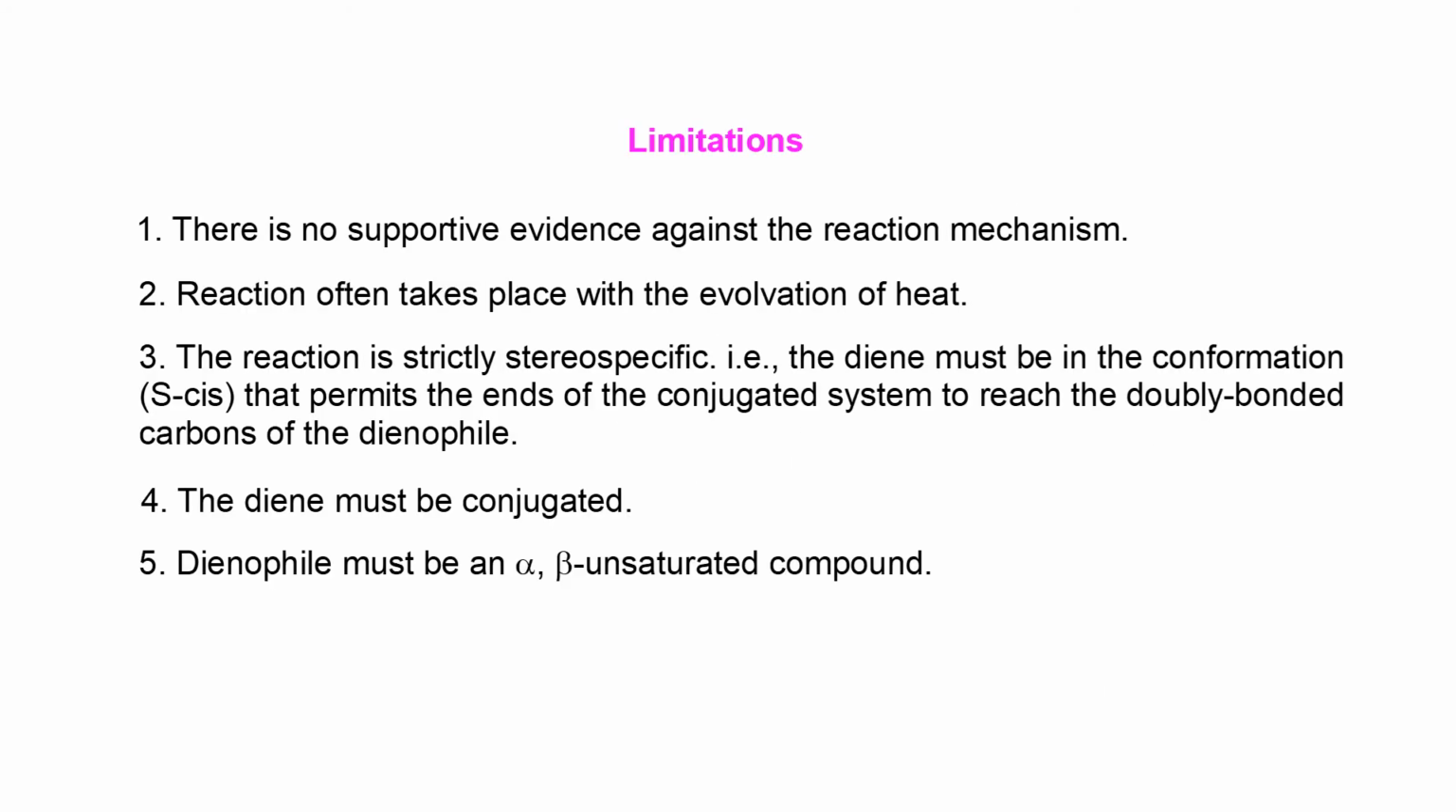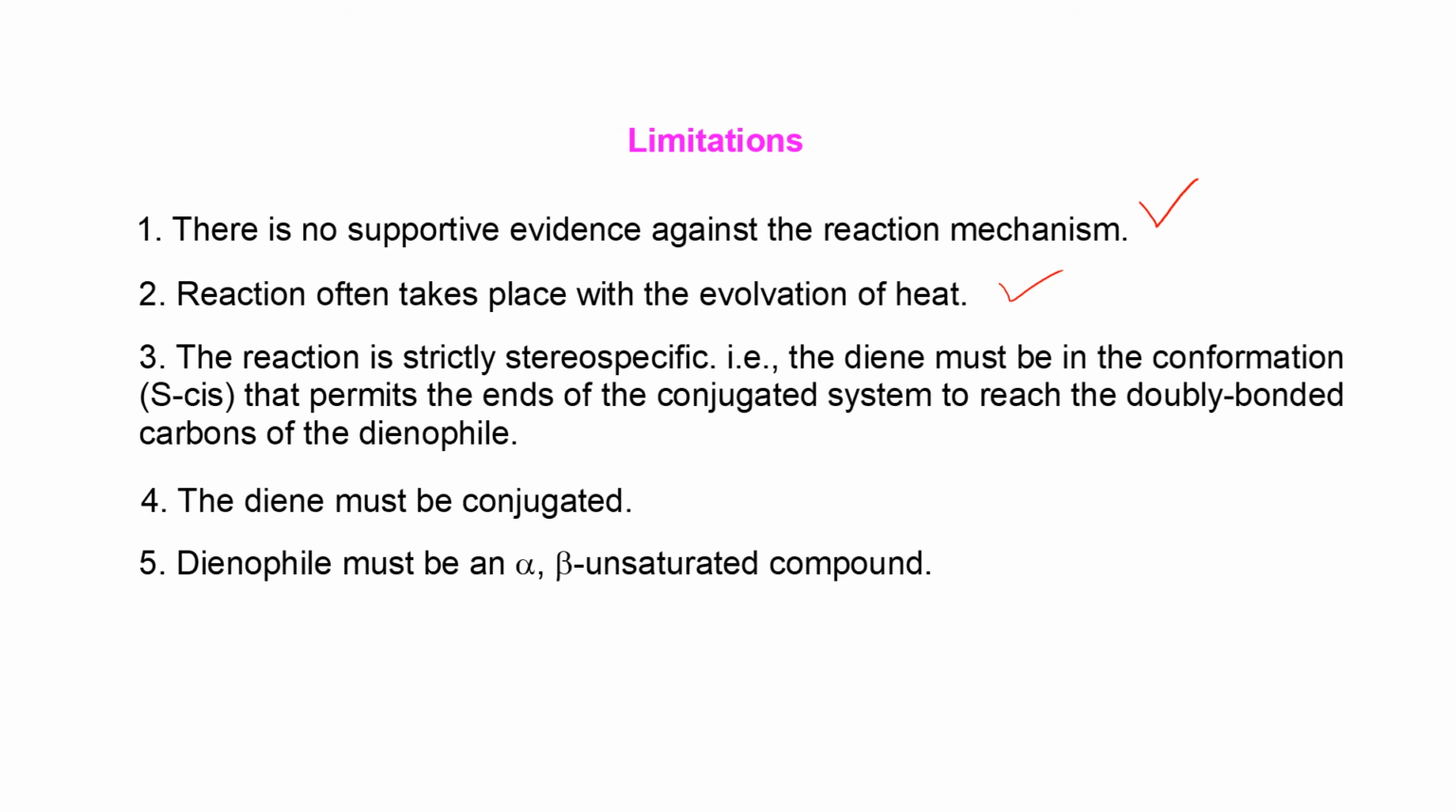Now about the limitations of the Diels-Alder reaction. The first limitation of this reaction is that there is no supportive evidence against the reaction mechanism. We already mentioned that the reaction mechanism of this reaction is still uncertain. So we can consider this point as a limitation of this reaction. The second limitation of this reaction is that the reaction often takes place with the evolution of heat. So due to the evolution of heat, it is one kind of disadvantage, so we have to take precaution, so we can consider it as a limitation.